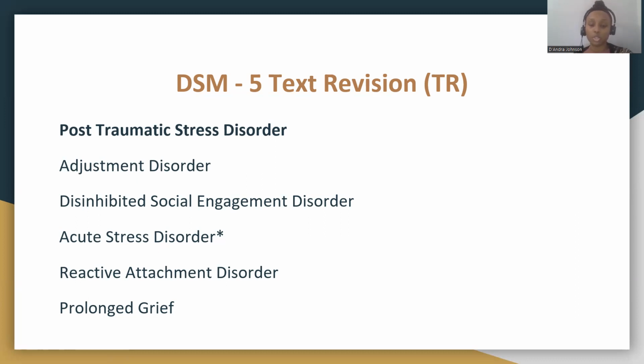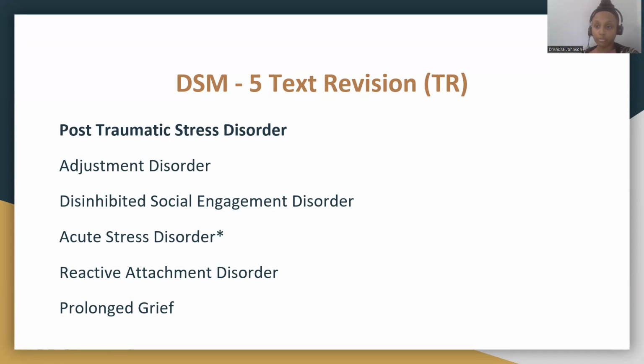We also have disinhibited social engagement and reactive attachment disorder, which are disorders diagnosed in childhood, and they do relate to attachment or lack thereof. With disinhibited social engagement disorder, a child may be overly familiar or overly connecting to unfamiliar adults. And then, opposite of that is reactive attachment, where a child may be disengaged, having difficulty connecting, or withdrawn from a person or caregiver or adult figure in their lives. Both are thought to be due to childhood traumatic experiences and inconsistent caregiving as well.